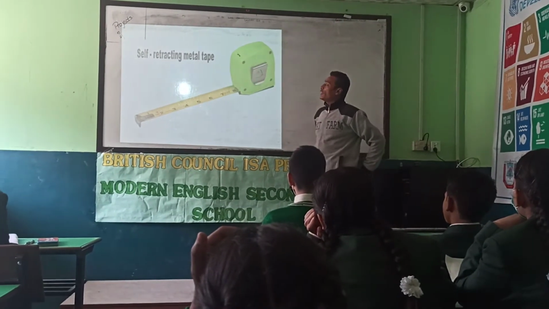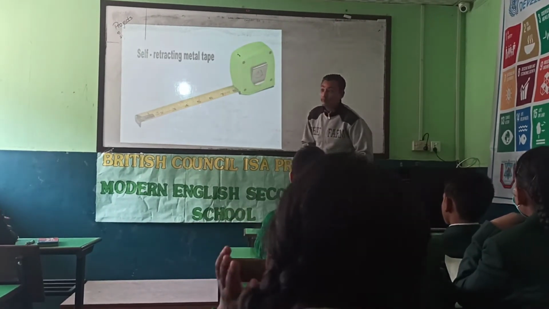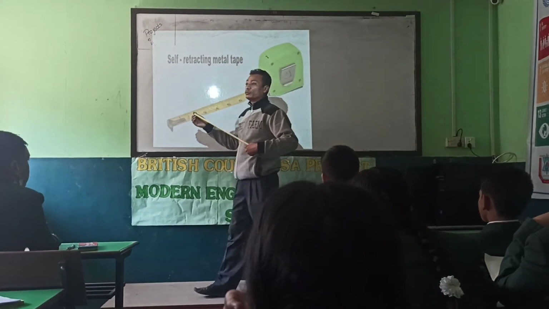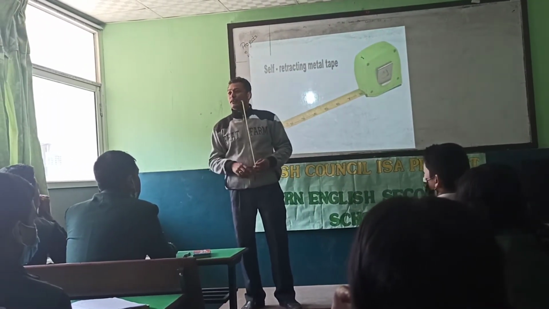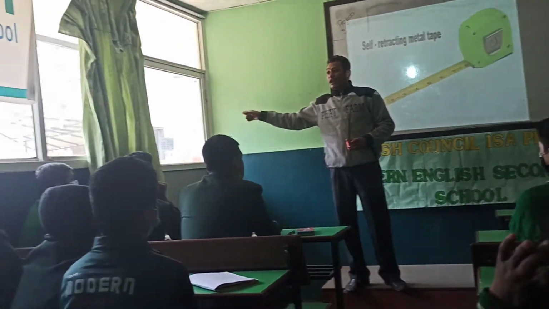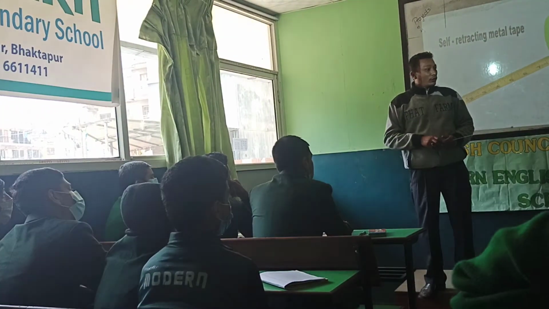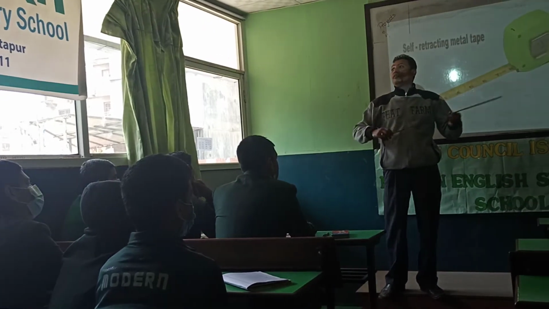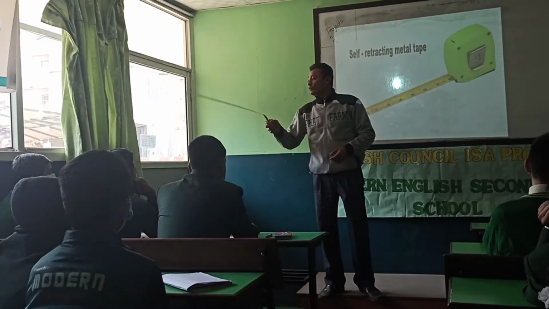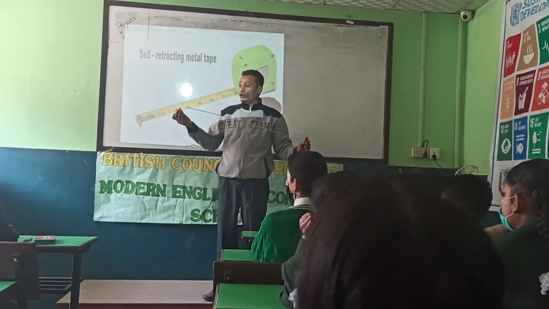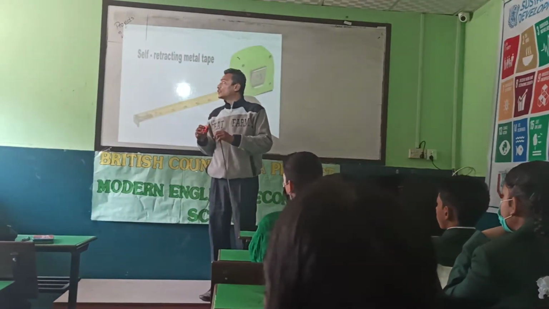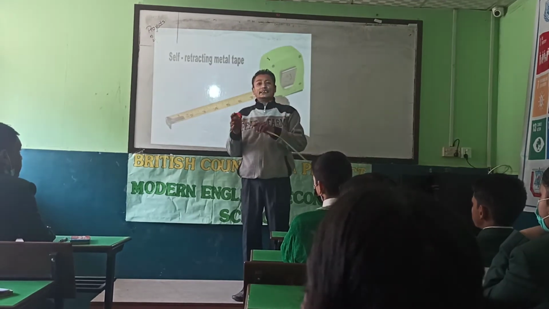Self-retracting metal tape. This type of tape is used by a carpenter, or if you have to measure a little long distance, like the length of a window, or the length and breadth of a door. Or we can find the length and breadth of this room by using this type of measuring tool. Since there is a string inside, it will pull itself back inside.